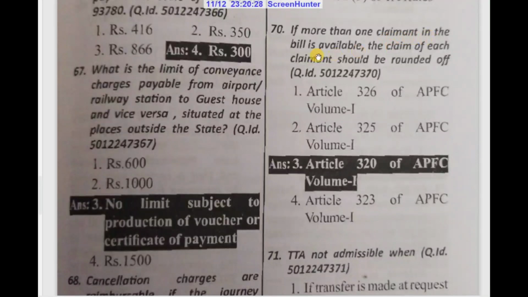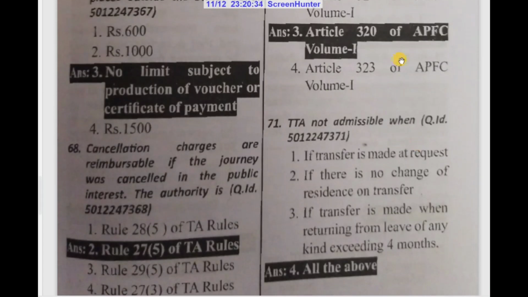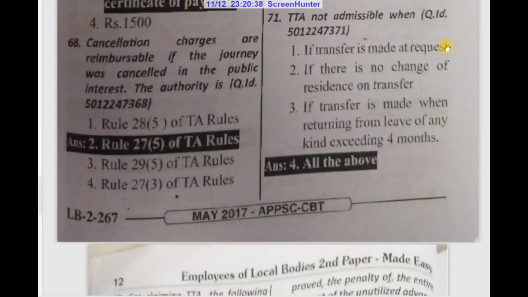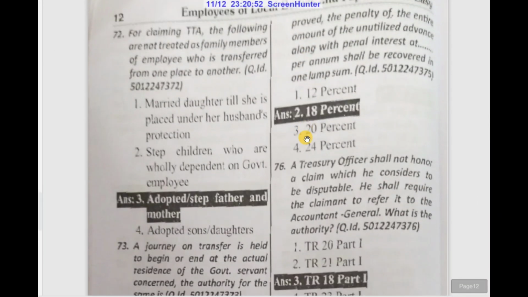If more than one claimant in the bills is available, the claim of each claimant should be rounded off. Dash, Article 320 of APFC Volume 1. TTA is not admissible in all the above cases: if the transfer is made at request, if there is no change of residence on transfer, if transfer is made when returning from leave of any kind exceeding 4 months.